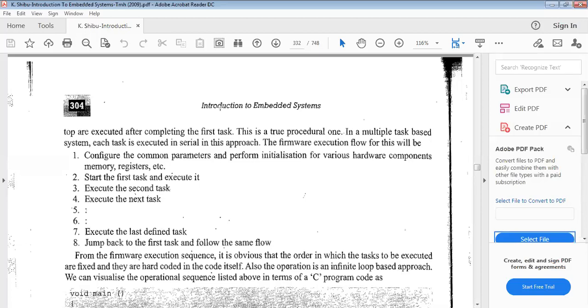Where the time constraints are very crucial, in that case this is not sufficient. And this super loop based method is best suitable where a real-time operating system is not required, and for small scale applications, just like in video games. The small video game applications, in such applications this type of method is best suitable.